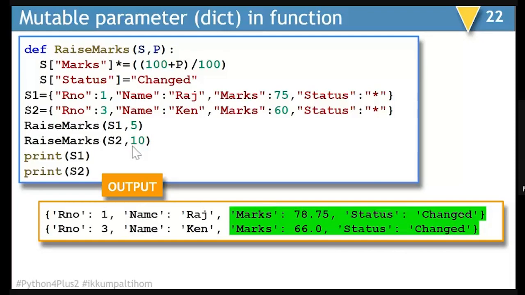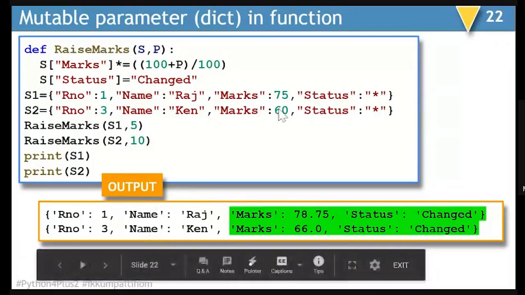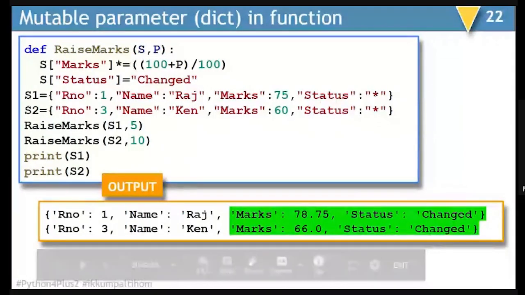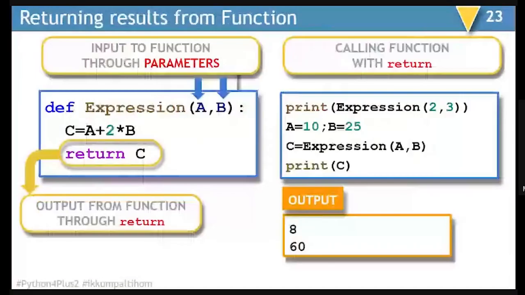In S2, we are making a change by 10% and the status to changed. So look at the final result. Your marks changed from 75 to 78.75, status changed from star to changed, marks changed from 60 to 66, and status from star to changed. So this shows that a dictionary also gives that change reflected.